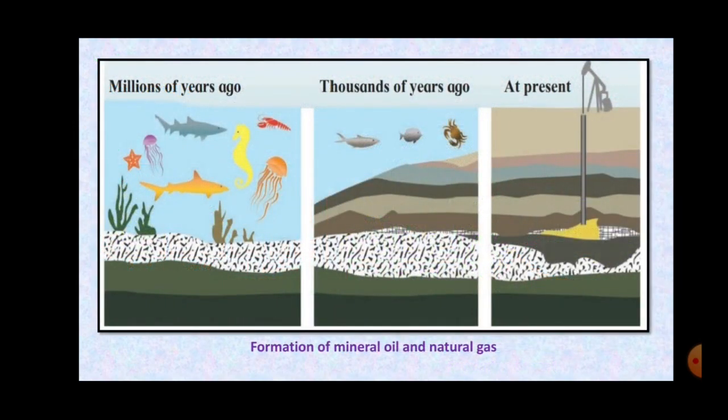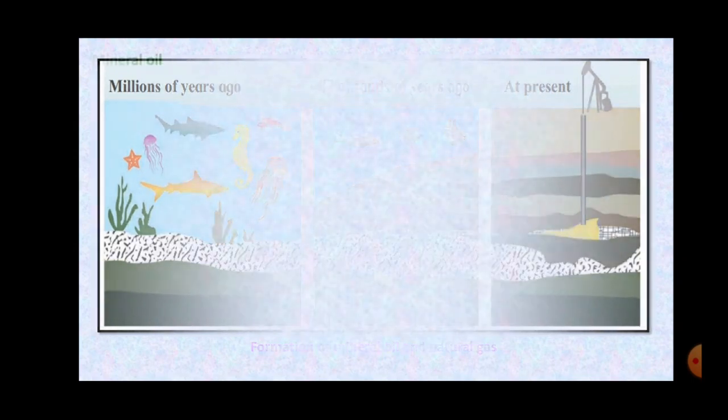Then the next is the formation of mineral oil and natural gas. How the formation of mineral oil and natural gas takes place, that we are going to understand in the next lecture. Now, mineral oil is the liquid fuel. Coal is the solid fuel. I told you that fuel is available in all the three states, that is solid, liquid and gas. So in solid we had seen coal, and in liquid it is the mineral oil.